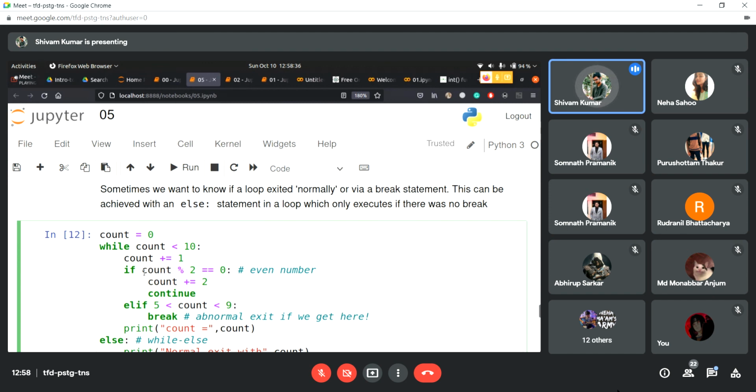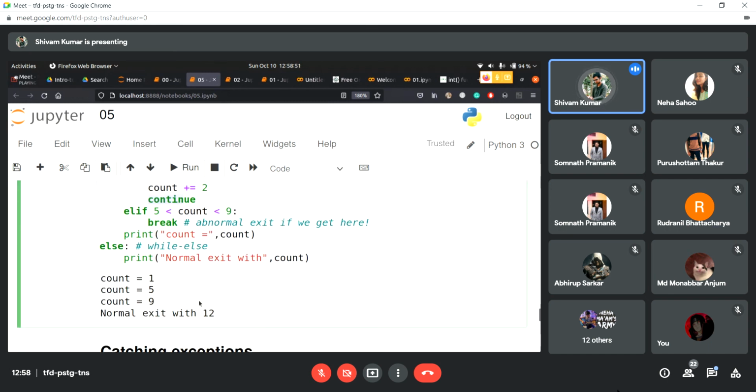Here we're trying to find if the number is even. So using count mod 2, suppose the number is 4, so 4 mod 2 is equal to 0. That means 4 is an even number. So if it is an even number, we are incrementing the number by 2, and then we are saying continue. So it will keep on giving us even numbers, right?